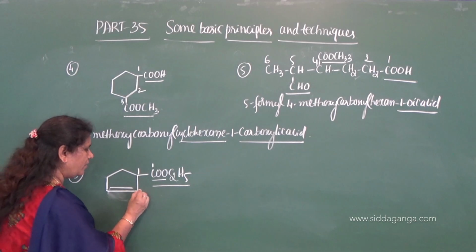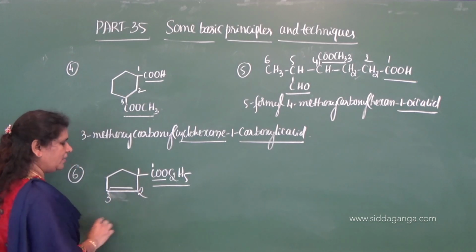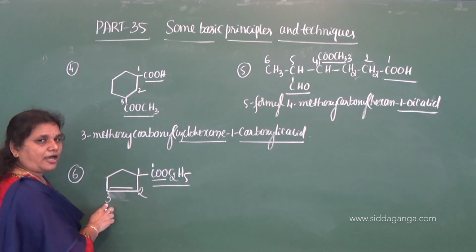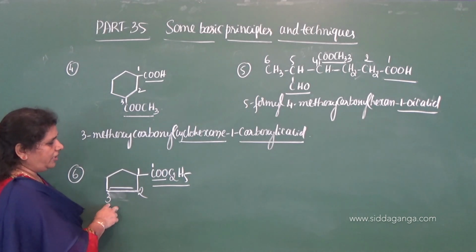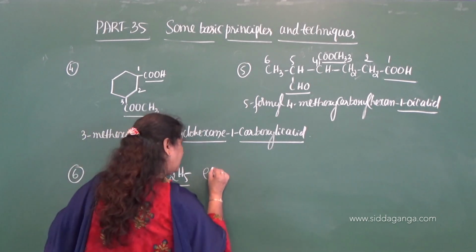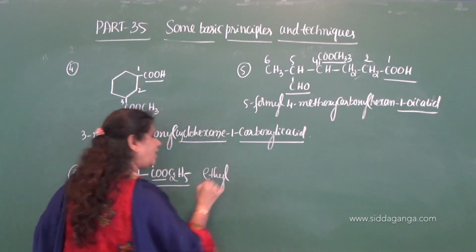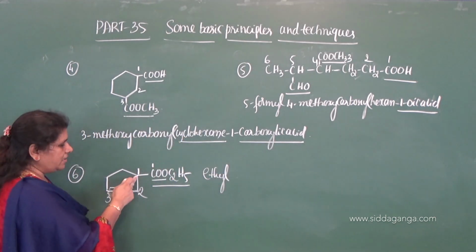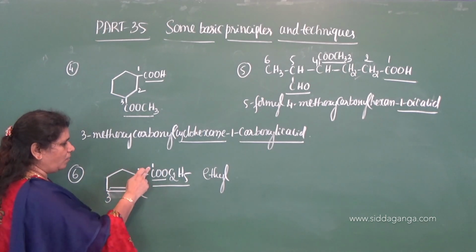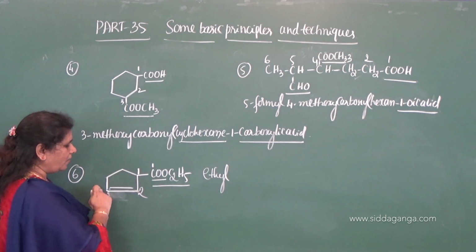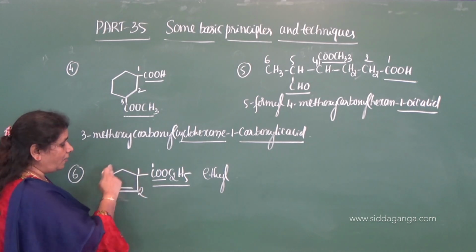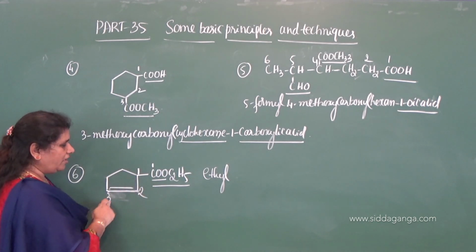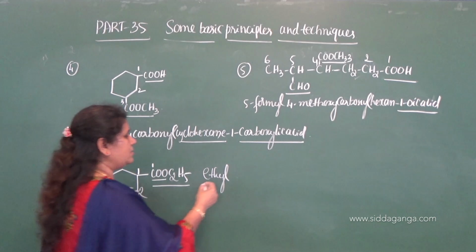Okay, 1, 2, 3. Between the second and third carbon we have a double bond. Therefore, ethyl alkyl carboxylate. What carboxylate? Cyclopentyl 1, cyclopent-2-en-1-yl.